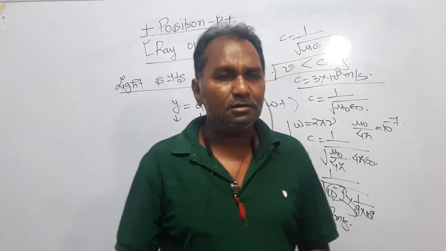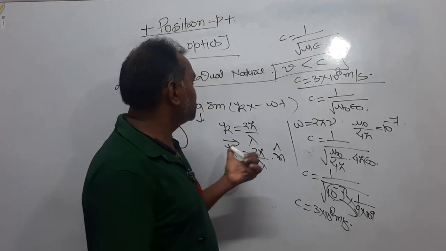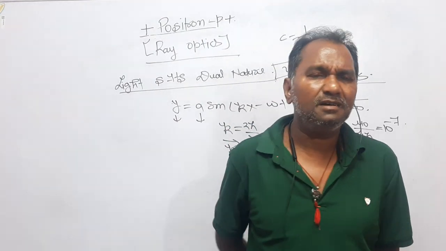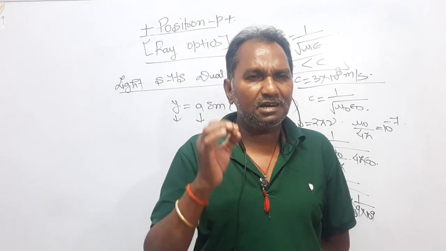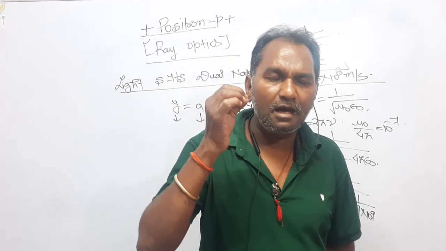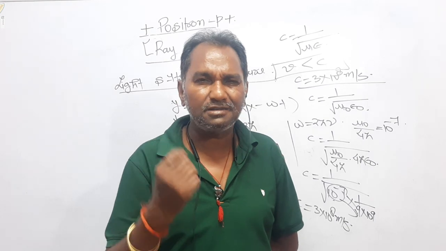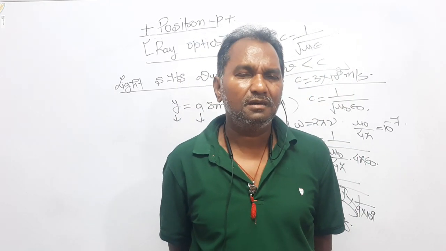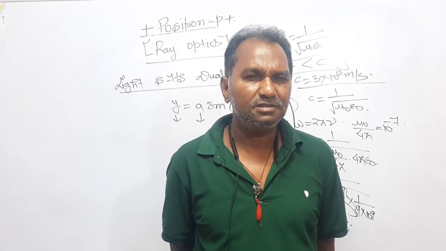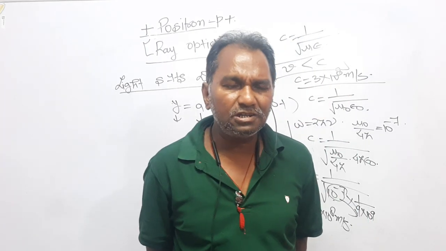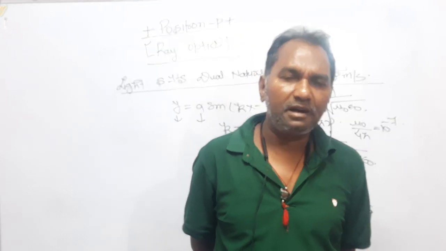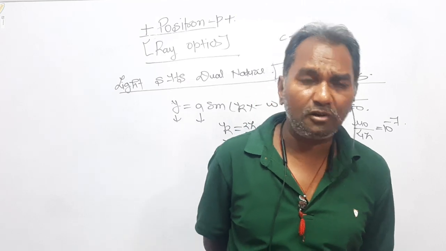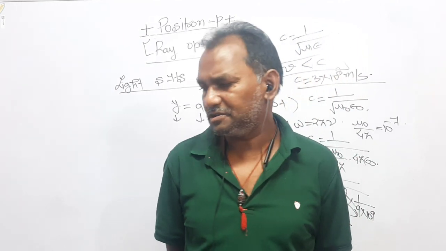Now dear students, I have discussed light with you at length. The dual nature is what? Again I am repeating my words: what is the dual nature? Sometimes light has the capability to behave both as a particle as well as a wave, right? Properties like reflection, refraction, dispersion and scattering reflect the particle nature of light, whereas interference, diffraction and polarization reflect the wave nature of light.